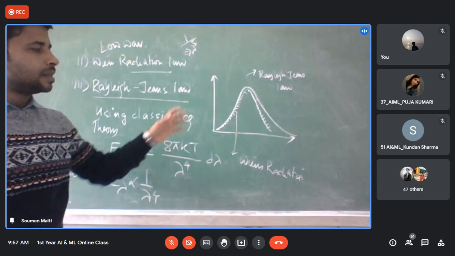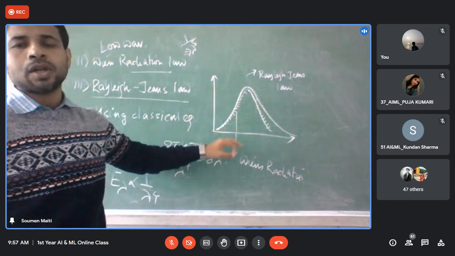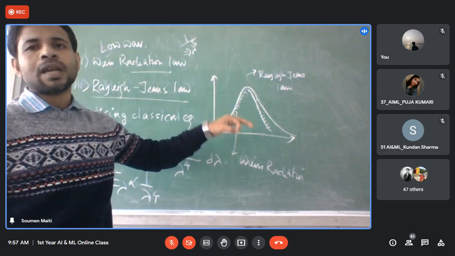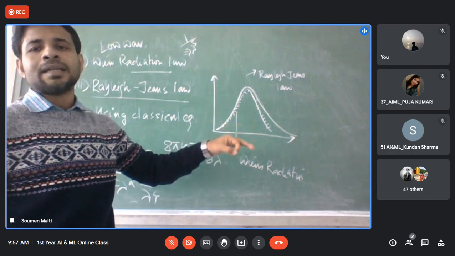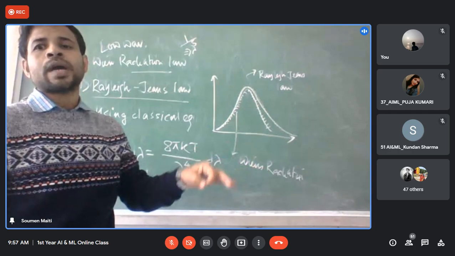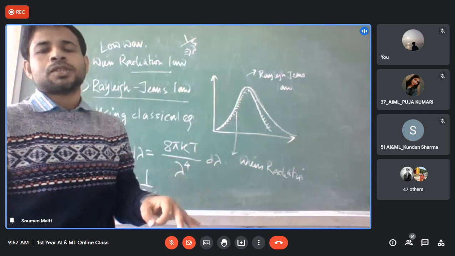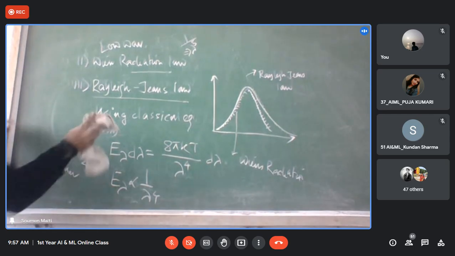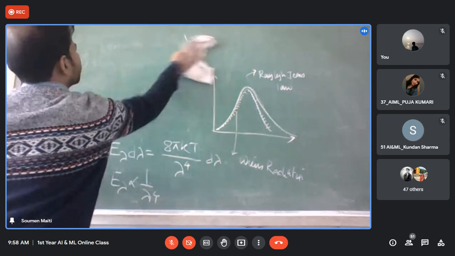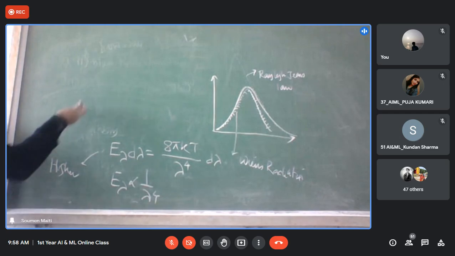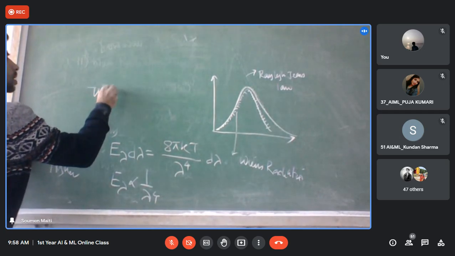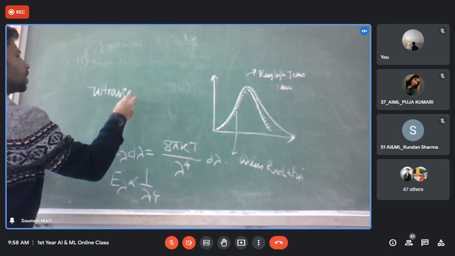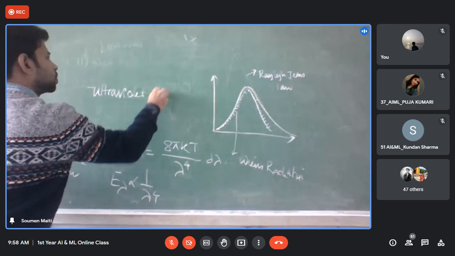So at the lower wavelength, Rayleigh's law failed completely, and this phenomenon is known as ultraviolet catastrophe.